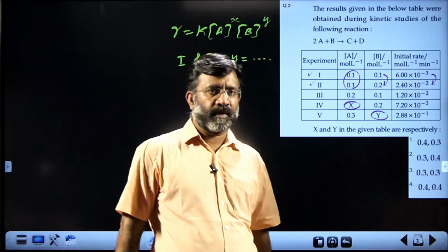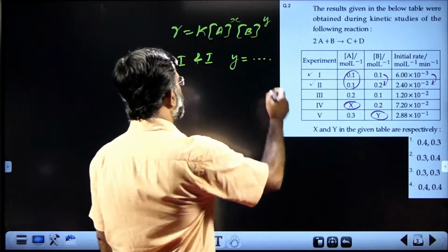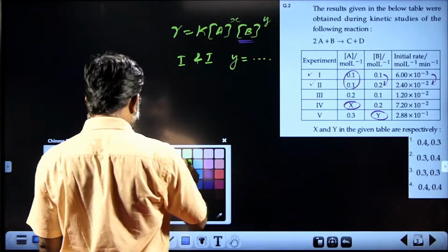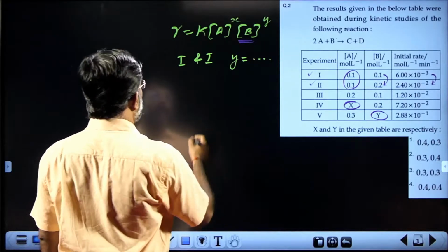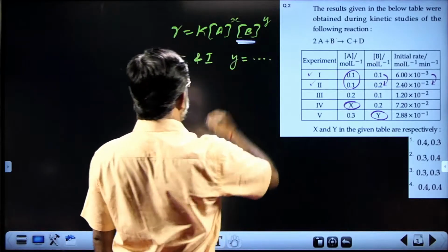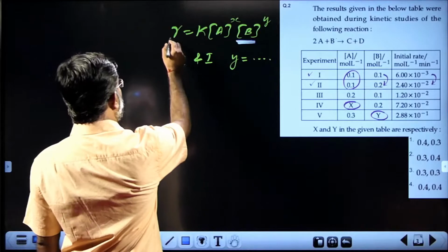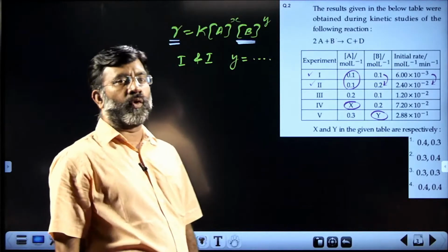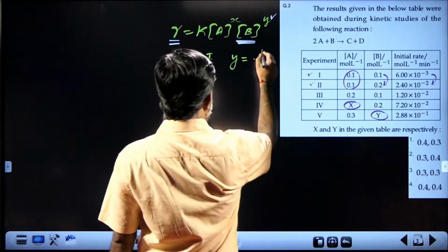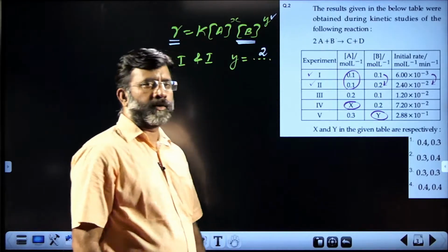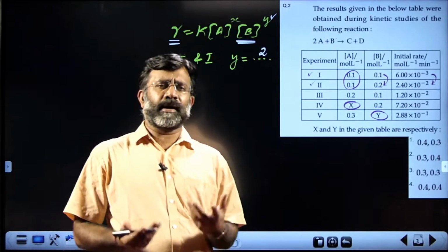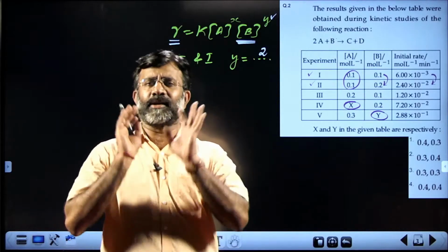Then what is the order? What is the power that is given to the B value? When the concentration of B is doubled, keeping the concentration of A fixed, you can find the rate becomes 4 times. That means the power for B, that is Y, is 2. So the order with respect to B is 2. I am not writing it, you can think mathematically, easily you can conclude.